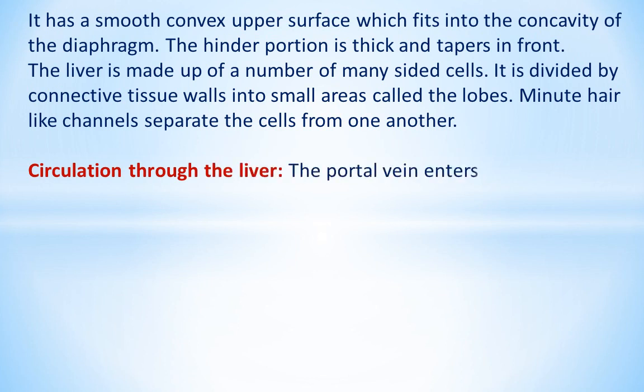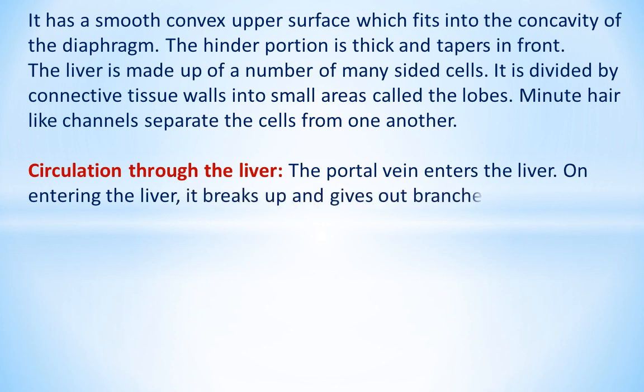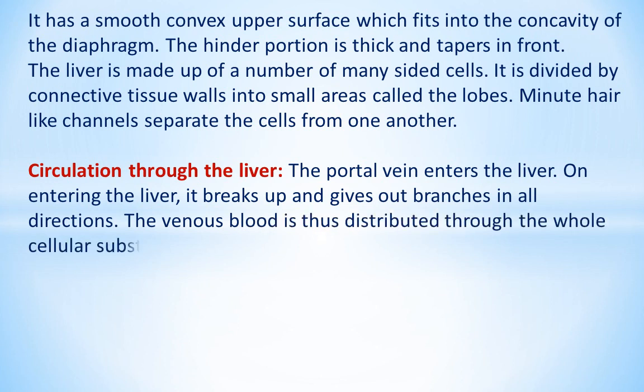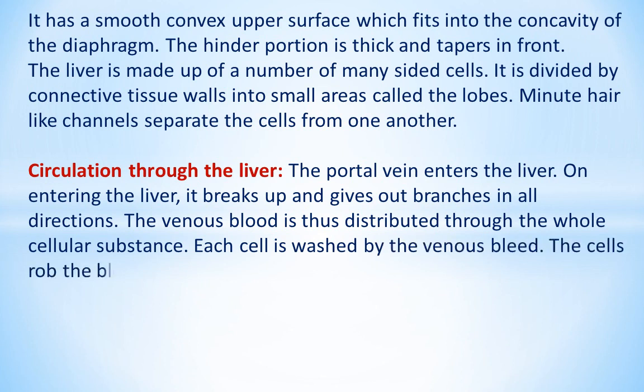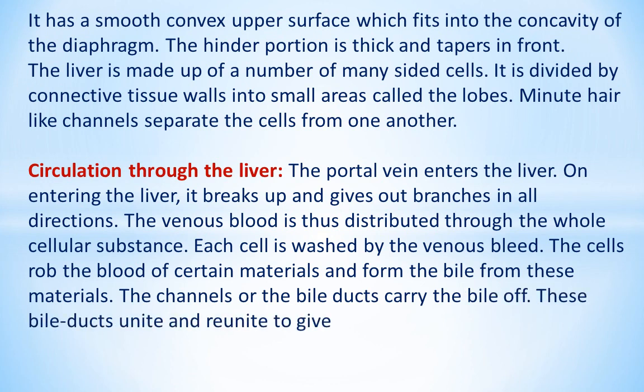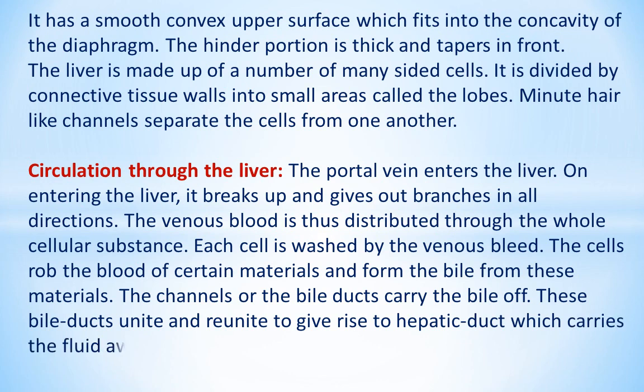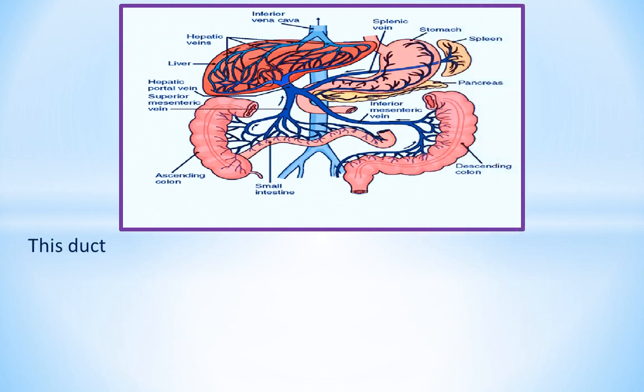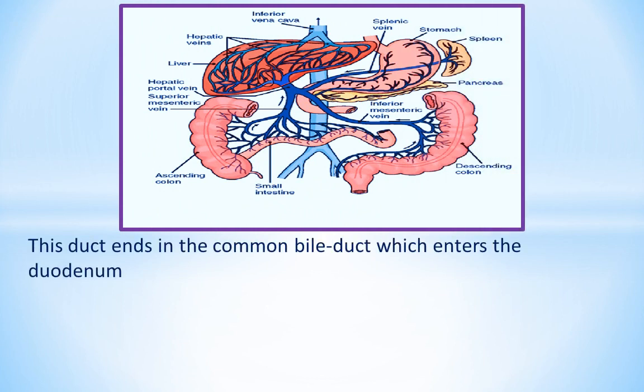Circulation through the liver. The portal vein enters the liver. On entering the liver, it breaks up and gives out branches in all directions. The venous blood is thus distributed through the whole cellular substance. Each cell is washed by the venous blood. The cells rob the blood of certain materials and form the bile from these materials. The channels or the bile ducts carry the bile off. These bile ducts unite and reunite to give rise to the hepatic duct, which carries the fluid away from the liver. This duct ends in the common bile duct, which enters the duodenum.